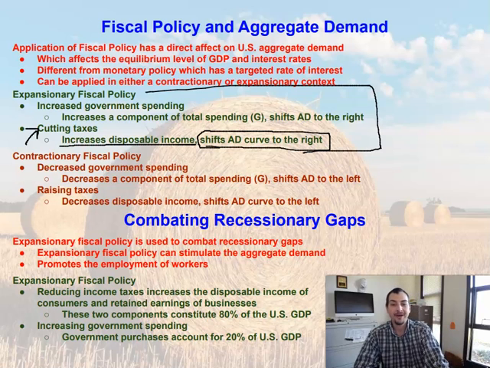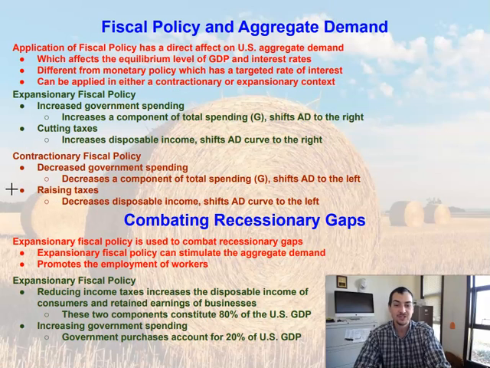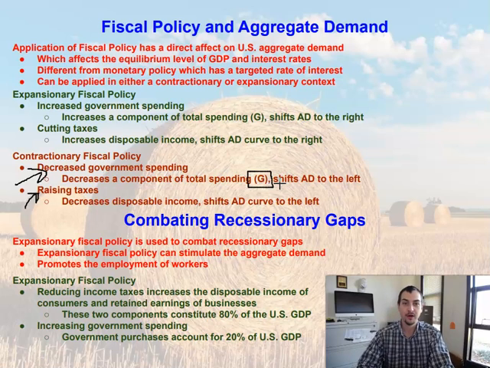Now, what about a contractionary fiscal policy? How does a contractionary fiscal policy work? Well, it's the exact opposite of an expansionary. In a contractionary, we're going to actually be decreasing government spending and raising taxes. So if we're decreasing government spending, we are going to be reducing that G from that formula way back in chapter 12, and it's going to shift the aggregate demand curve to the left.